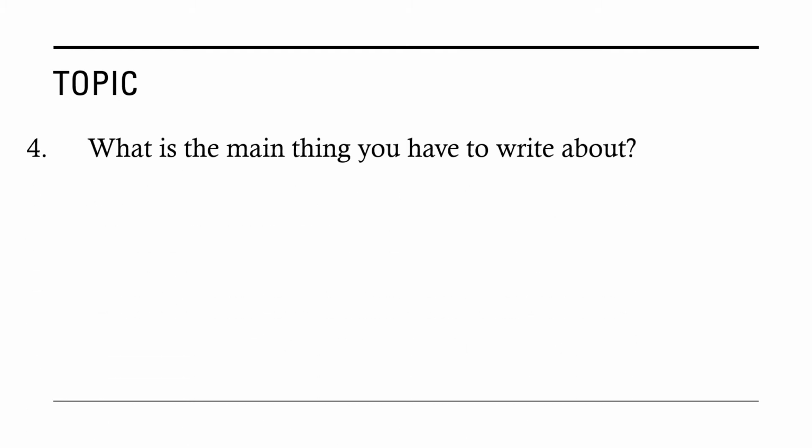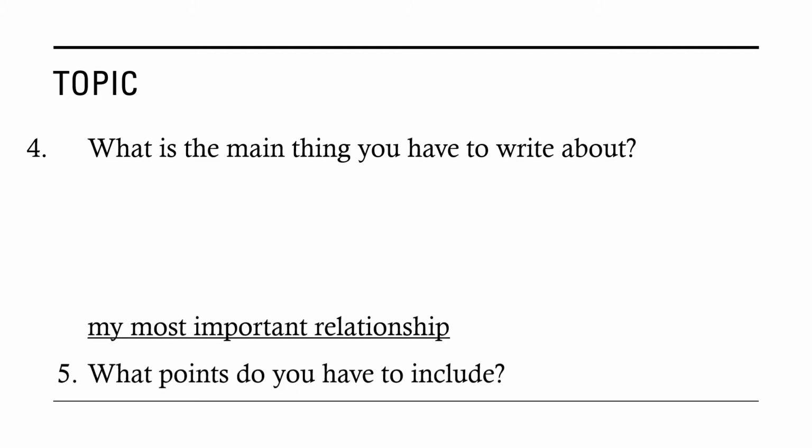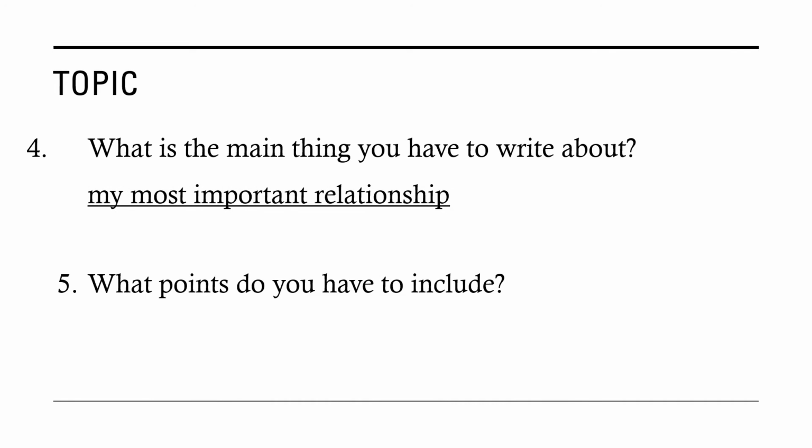Now let's move on to topic. Under the topic, the first question is, what is the main thing you have to write about? Based on the writing task, the main thing that you have to write is my most important relationship.